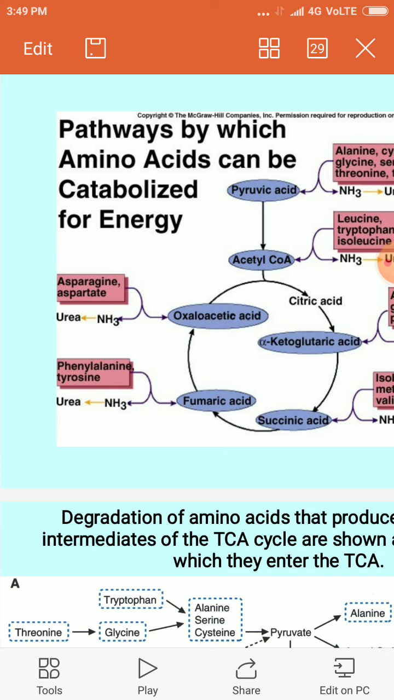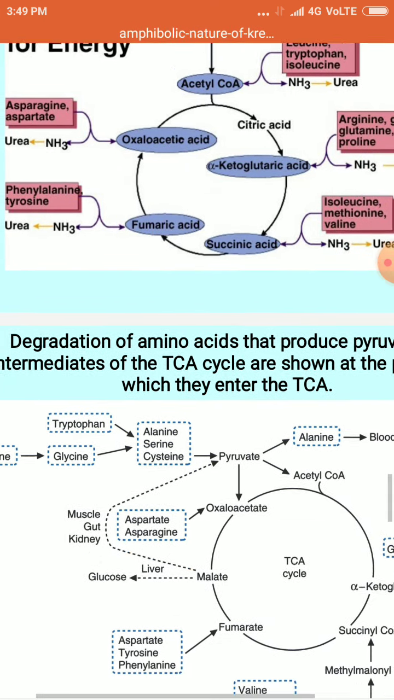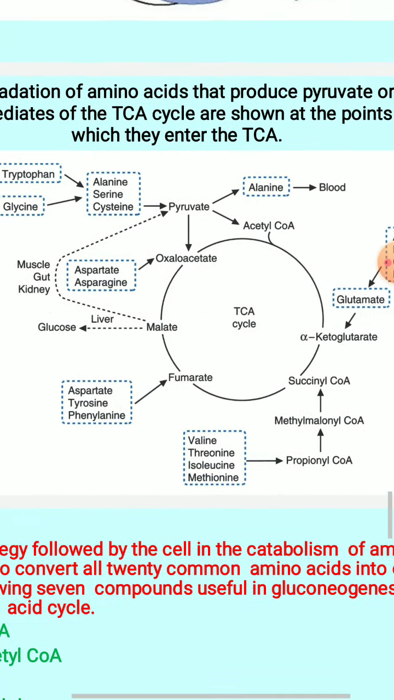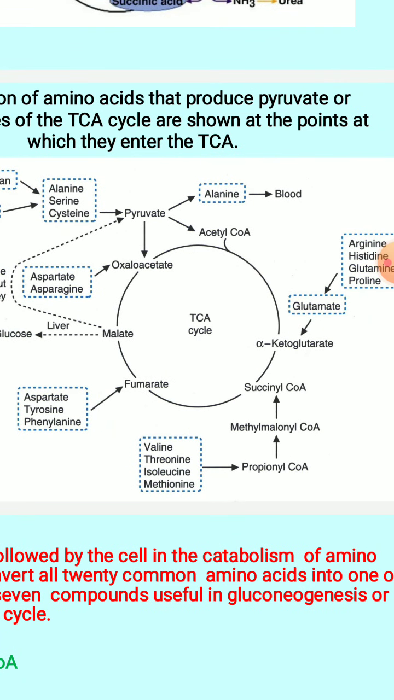So this oxaloacetate which is so formed can now enter into the gluconeogenesis process. So this is how the amino acids can be catabolized, giving you energy, and these are the intermediates of TCA which can be formed from the catabolism of amino acids. Is it clear?